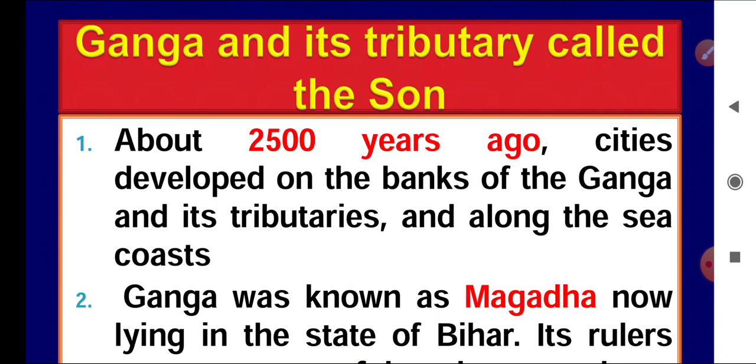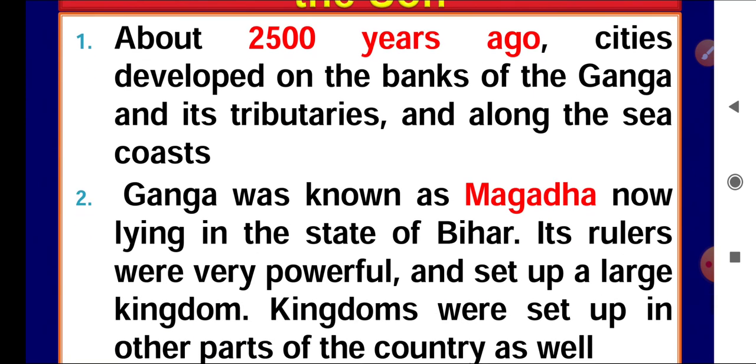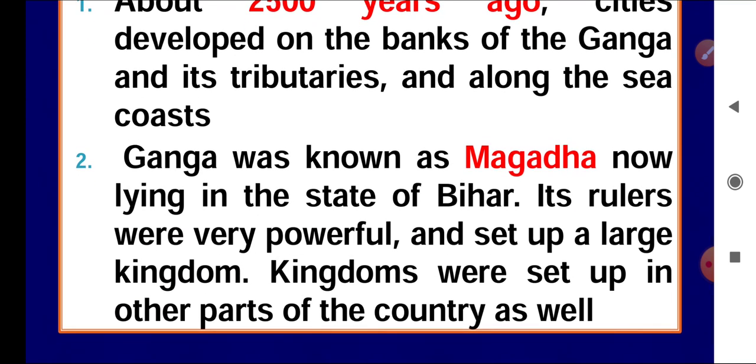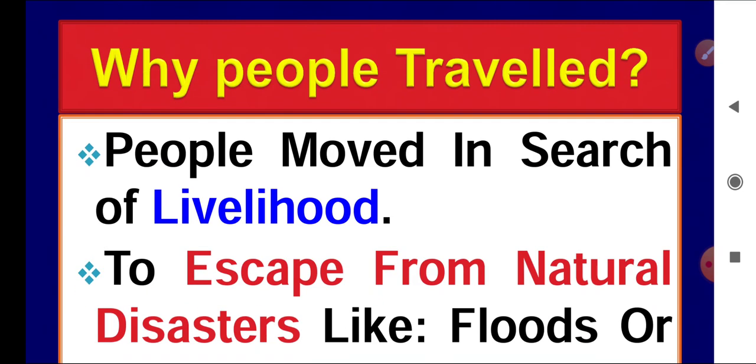In this chapter, we will discuss one of the important kingdoms of the northern part of India, the Magadha kingdom. Presently in the Bihar state area, one of the large kingdoms developed at that time. We will discuss these kingdoms and their administration in the forthcoming chapters.